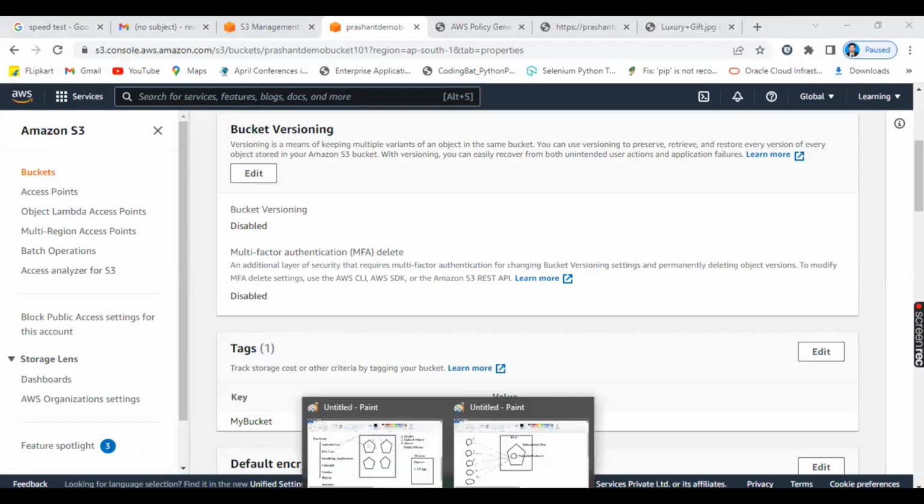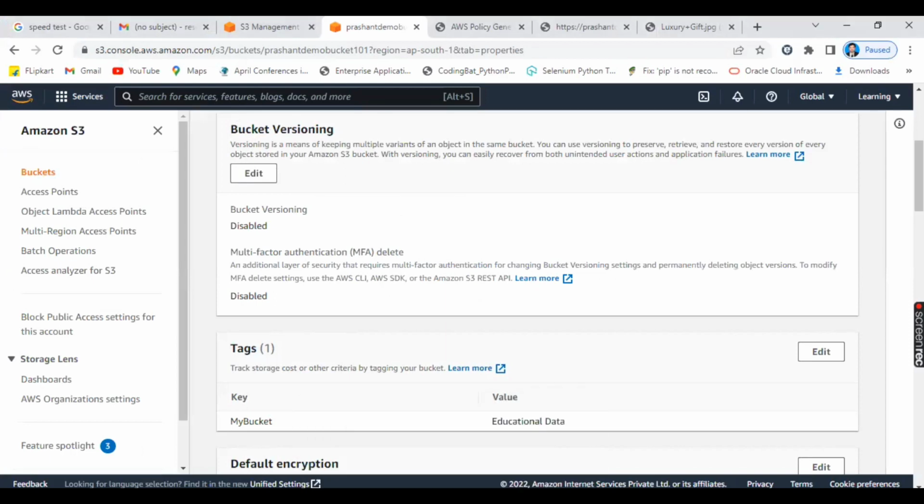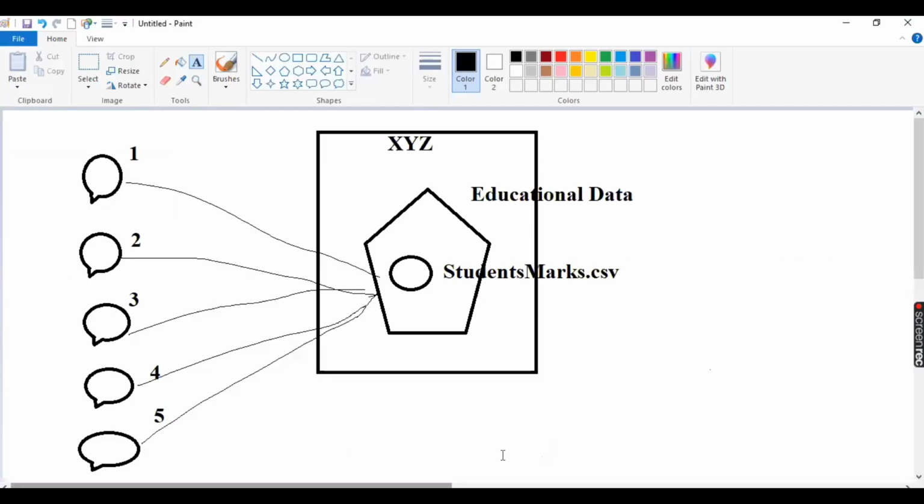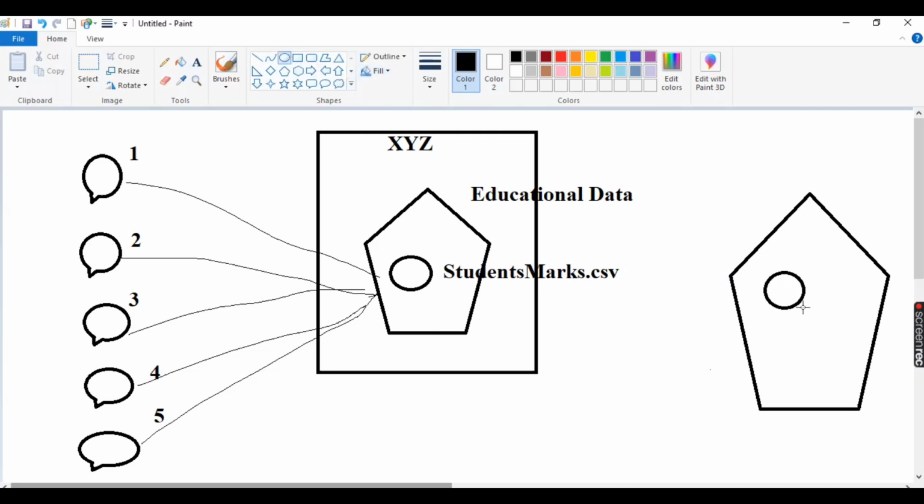What is bucket versioning? Now I will try to explain it to you. Bucket versioning means, when you create a bucket, for example, see here, initially you created a bucket like Prashant demo, and in it we have uploaded an object called luxury gift.jpg. Here I will explain with the example that you have uploaded student marks.csv.